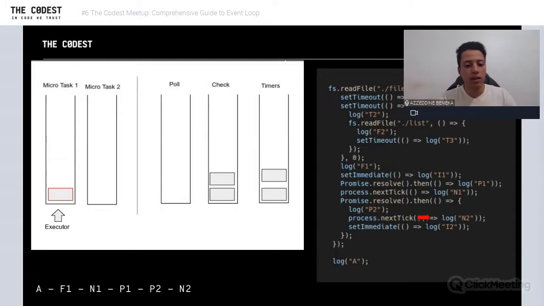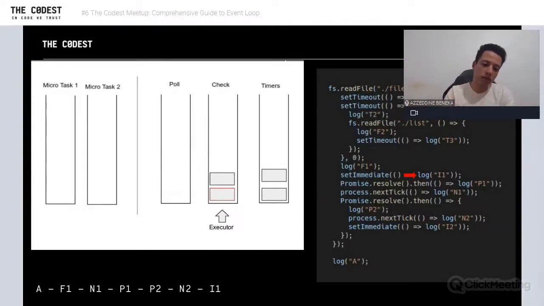So here we have a task in microtask. After we finish microtask 2, we have a task in microtask 1. So we have to come back to microtask 1 and execute N2. And now we have nothing in microtask 2. We're going to come back to poll. There's no task. Go to check. We have two tasks in check. So we're going to start executing.